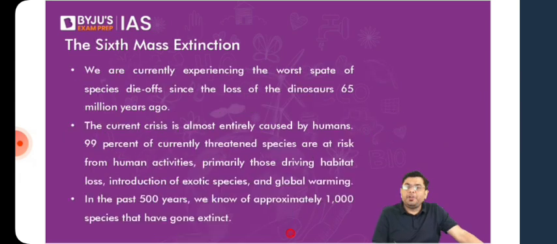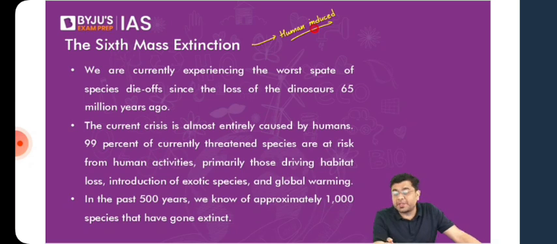Now, presently, we are going through a phase which is referred to as the sixth mass extinction. And that sixth mass extinction is human-induced. By our own activities, we are creating a scenario where you have significant degradation and fragmentation of habitat, the existing quality of the habitats is getting polluted, and climate change is being exaggerated, so the majority of the species have gone extinct.